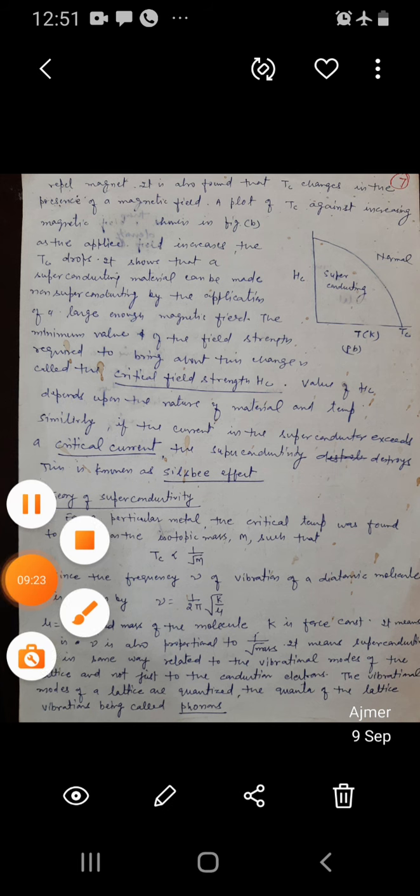So remember, superconductivity can be destroyed either by applying a high value of magnetic field or by applying a high value of current, that is, the critical current. Above the critical current, a superconductor becomes a conductor, and also above the critical magnetic field, a superconductor becomes a conductor. So this is all about the effect of magnetic field and electric current on superconductivity. Next time, we will see the theory of superconductivity.